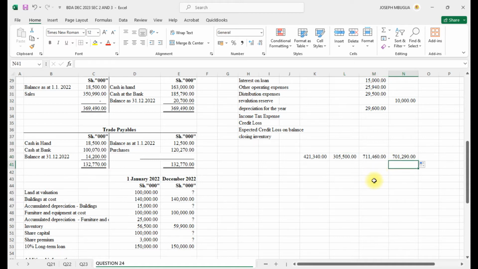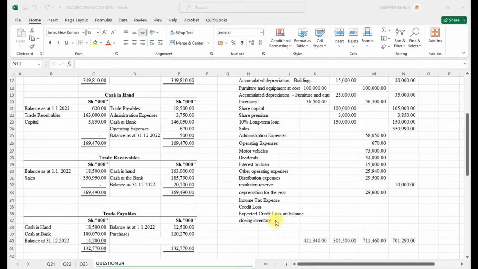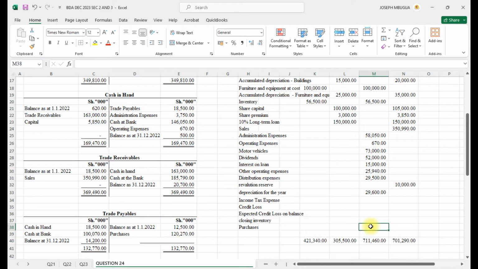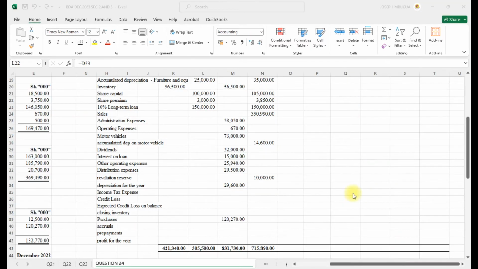It almost has 711 and 701. So we'll include something we have forgotten, the purchases, and our purchases was 20 to 70. You'll find that we shall have 831 and 701, very big.